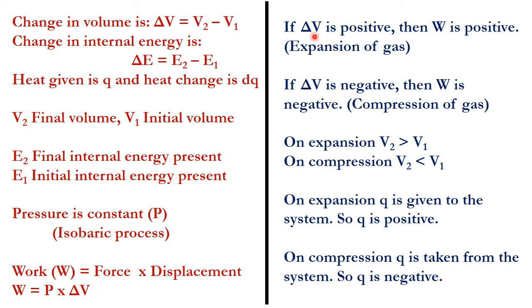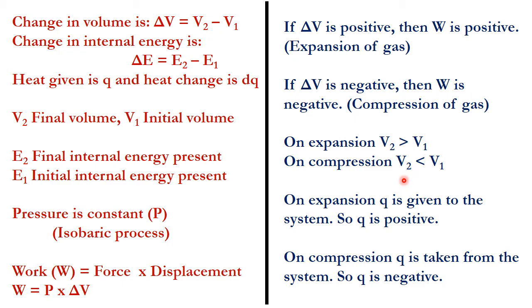If delta V is positive, that is expansion, then W is also positive. If delta V is negative, that is compression, then W is negative. On expansion, the final volume is greater than the initial volume; on compression, the final volume is less than the initial volume.